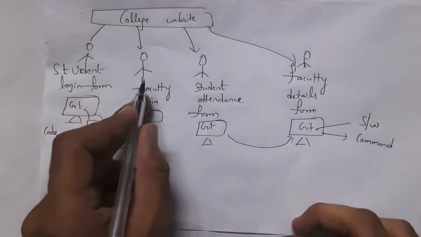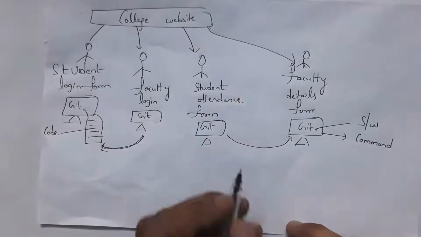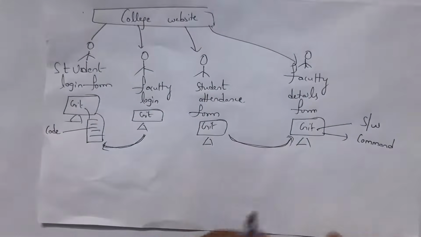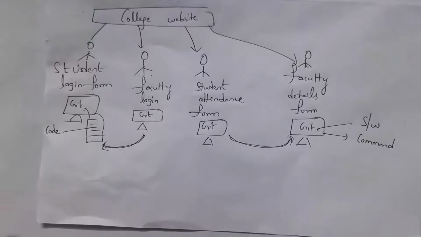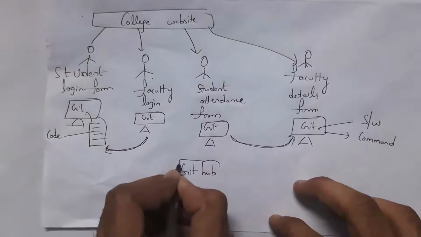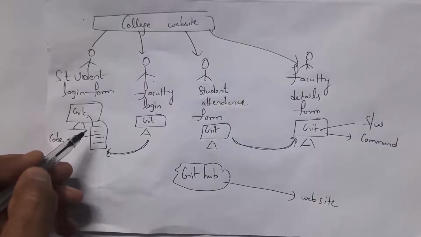For example, this employee wants to see code written by that employee. And similarly, that employee wants to see code written by this employee. But they cannot see it directly. He cannot directly access that system. That is why they will use GitHub. Guys, GitHub is nothing but a website. After the developer writes the entire code, he will store that code in Git.